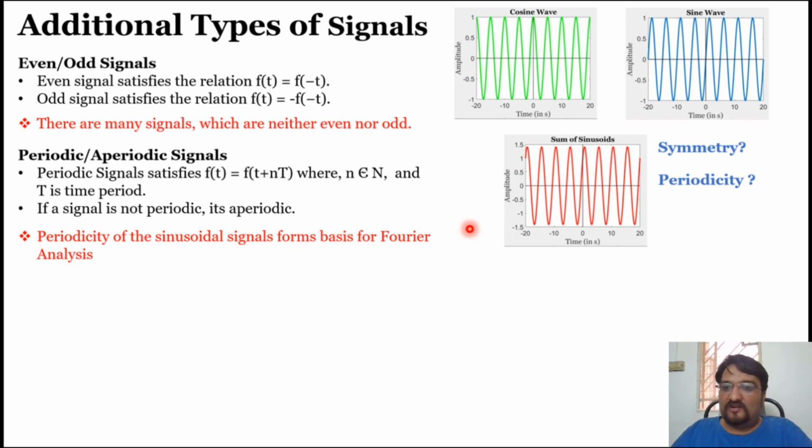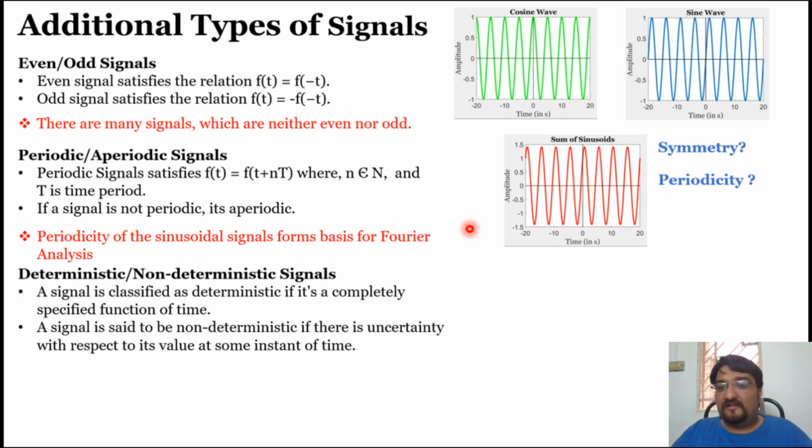So we'll see one more type of signals, that is deterministic and non-deterministic signals. If I talk about a sinusoidal signal, or any particular signal, let's say f of t is equal to t plus 2. When my t range is defined, I can have an idea at any particular point of t what would be the value of my signal.